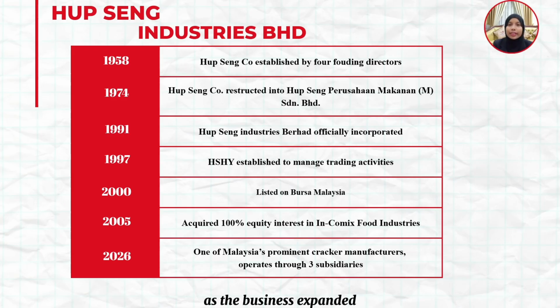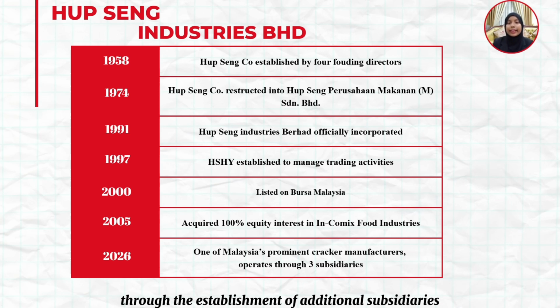As the business expanded, Hapsen Perusahaan Makanan was established in 1974 to support the company's growth and increasing capital requirements. Over the years, Hapsen continued to grow through the establishment of additional subsidiaries and strategic acquisitions.